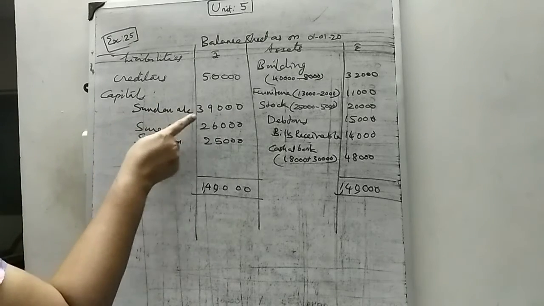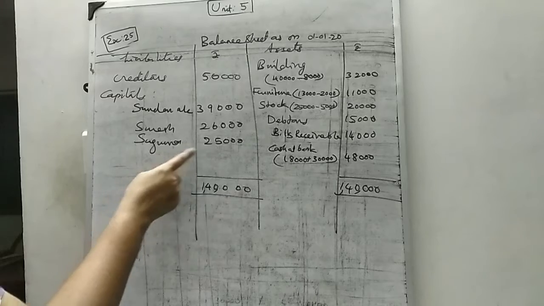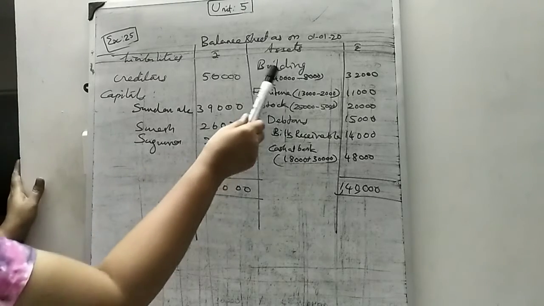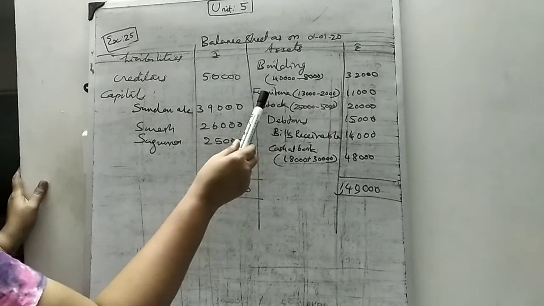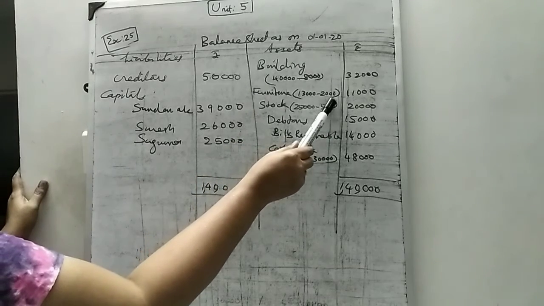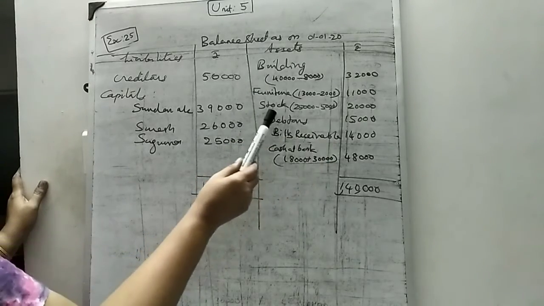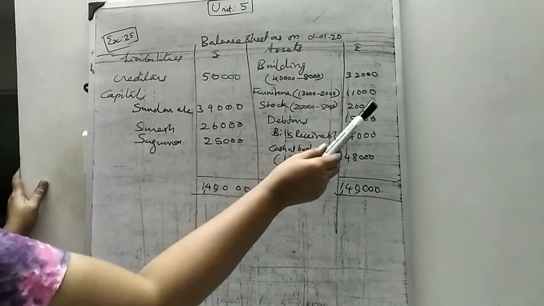Capitals, capital account balance: 39,000, Suresh 26,000, Sukumar 25,000. Then what about the building? 8,000 is the depreciation, so 40,000 minus 8,000 is 32,000. Then furniture 13,000 minus 2,000 depreciation is 11,000. Stock 25,000 minus 5,000 is 20,000.